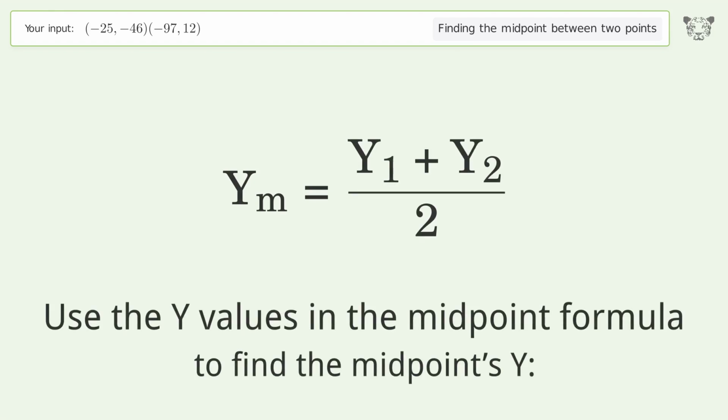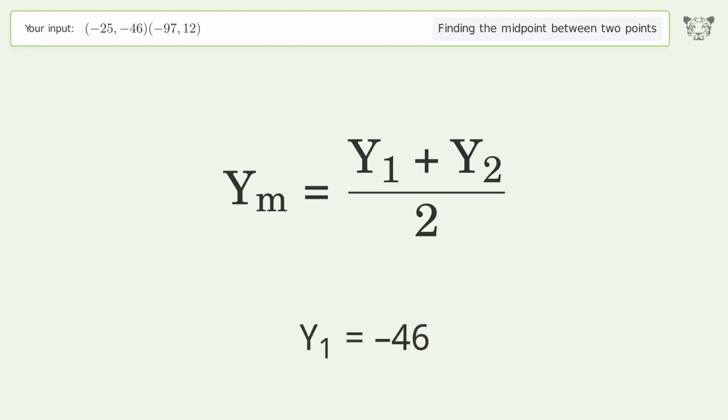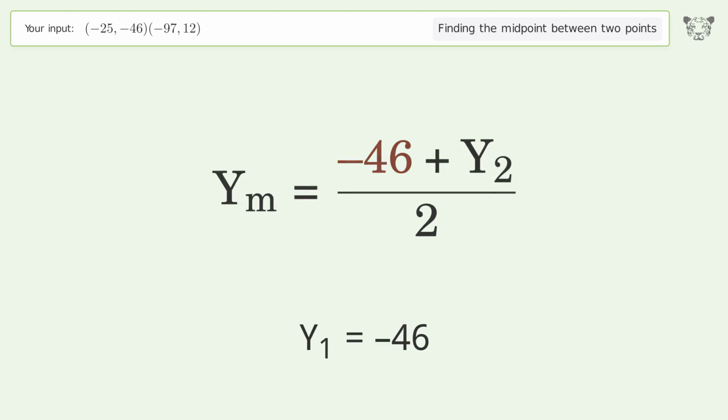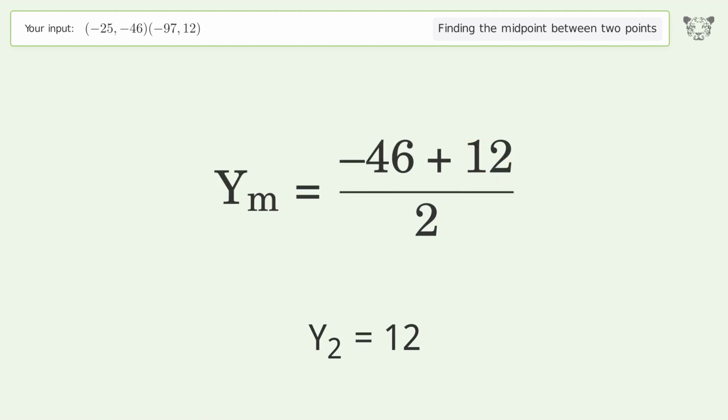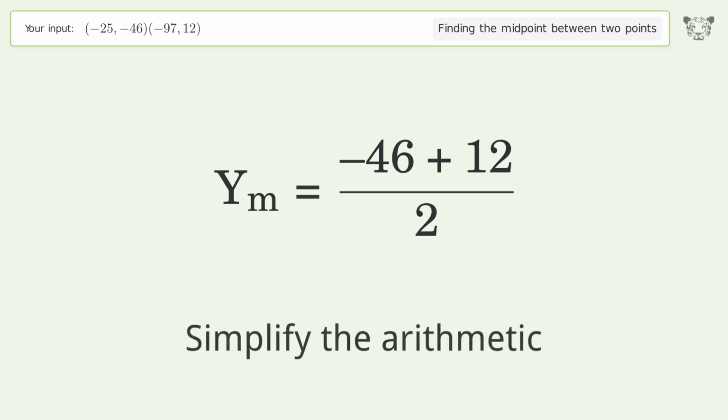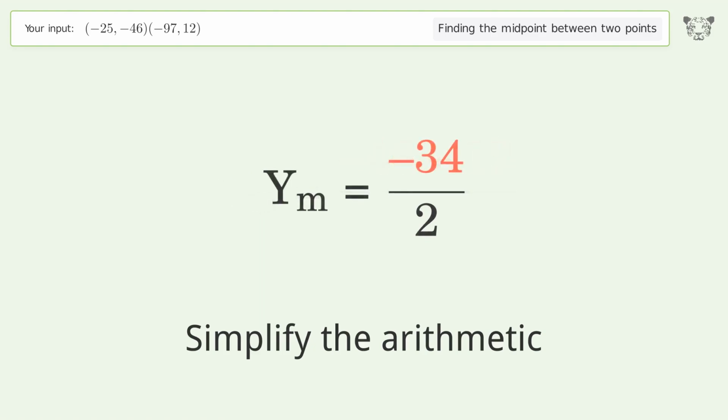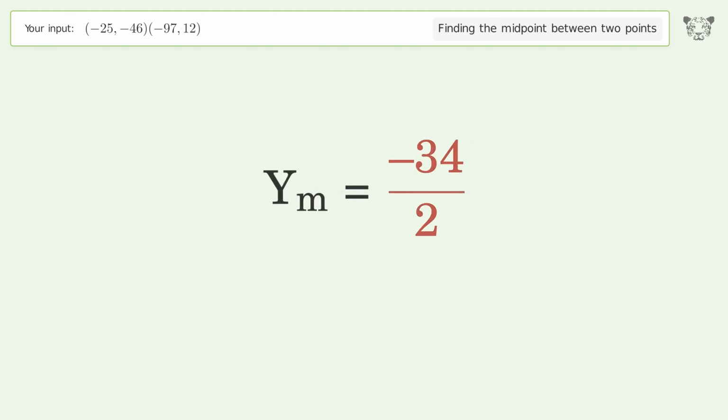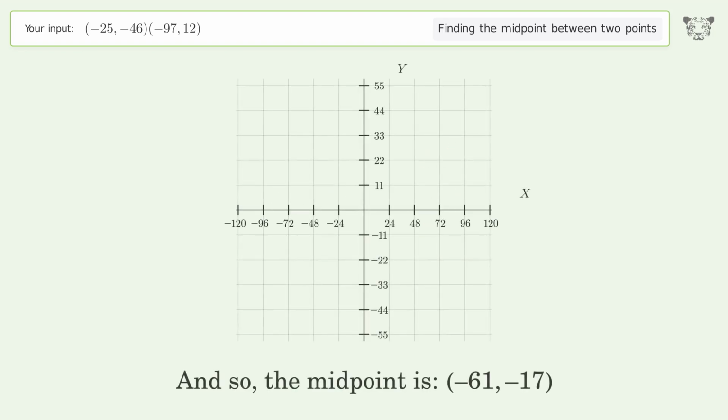Use the y values in the midpoint formula to find the midpoint's y. y1 equals -46. y2 equals 12. Simplify the arithmetic. And so, the midpoint is -61, -17.